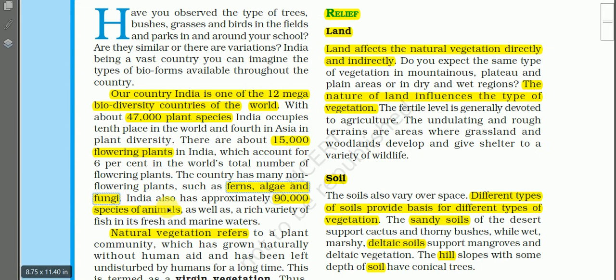So India has approximately 90,000 species of animals as well as a rich variety of fish in its fresh and marine waters. Marine water means oceanic water. So this paragraph, as I told you, tells us that India is very rich in biodiversity.